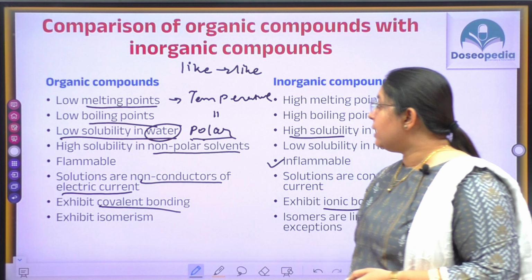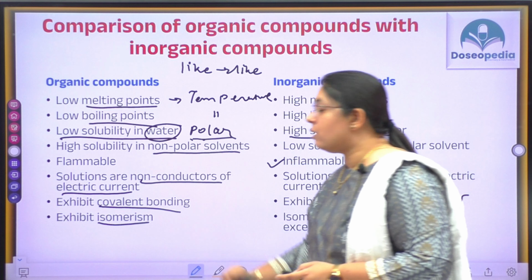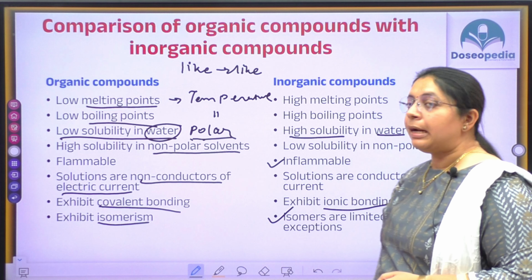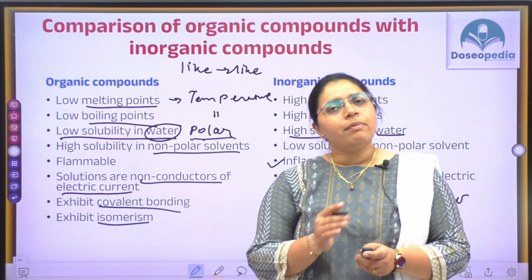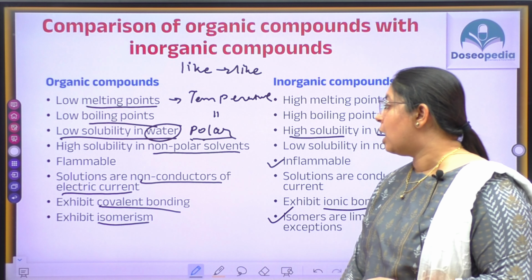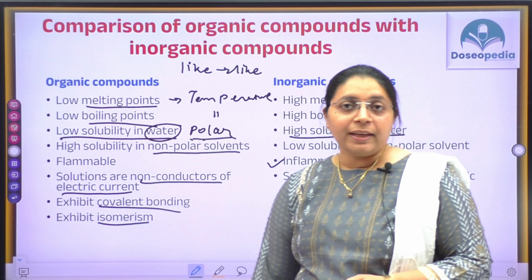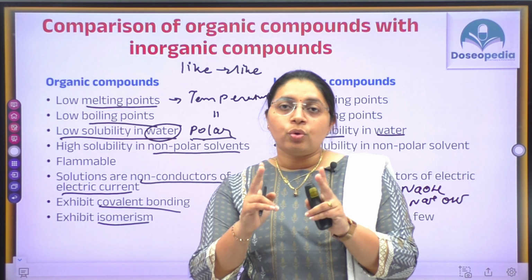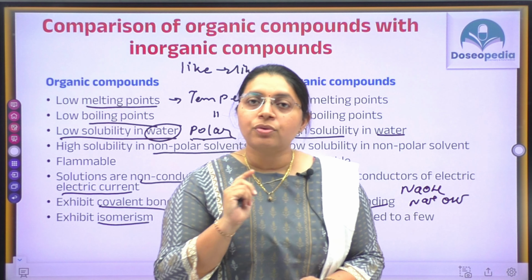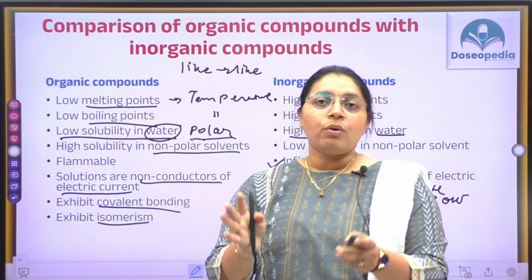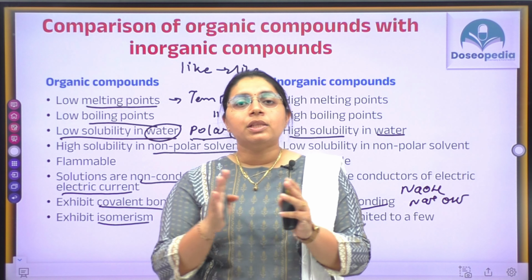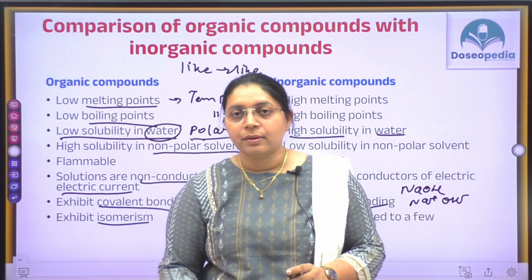Now next one is that organic compounds exhibit isomerism. Here the isomerism is to a limited extent, right? Some exceptions are there, but generally the isomerism is limited. But what is isomerism again? Isomers are two compounds having the same molecular formula but different structural formula, right? So these two compounds are isomers of each other, and this phenomenon is called isomerism, right?